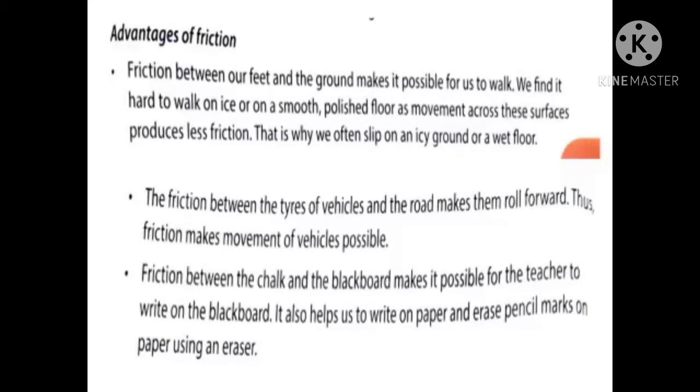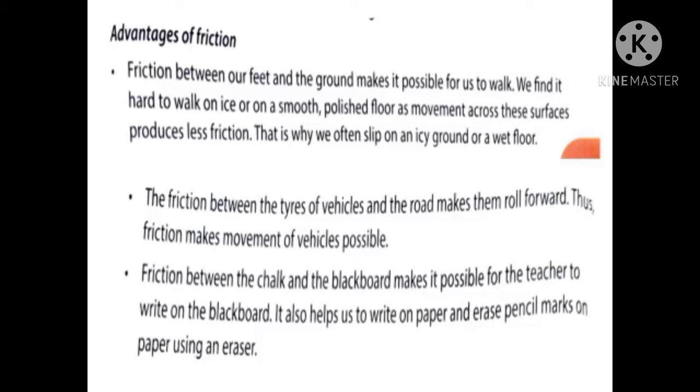Let's talk about the advantages and disadvantages of friction. The friction between our feet and the ground makes it possible for us to walk. We find it hard to walk on ice or on a smooth polished floor, as movement across these surfaces produces less friction. That is why we often slip on icy ground and wet floors, isn't it?